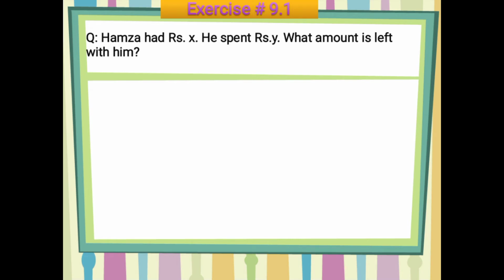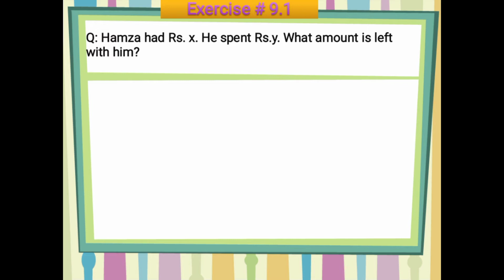Now move on to the next one, exercise number 9.1 again. The second word problem is: Hamza had rupees X and he spent rupees Y. What amount is left with him? Okay, one boy with the name Hamza had rupees X and now he spent rupees Y. So what amount is left with him?